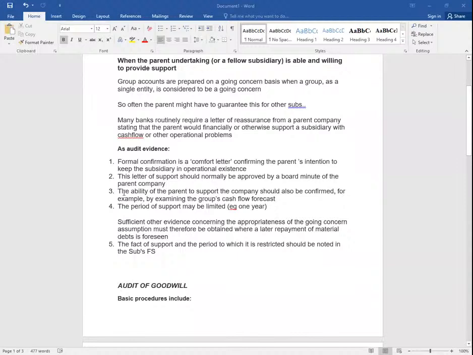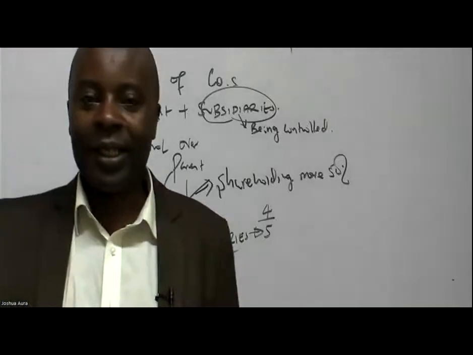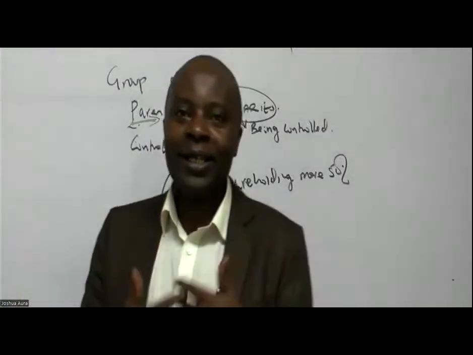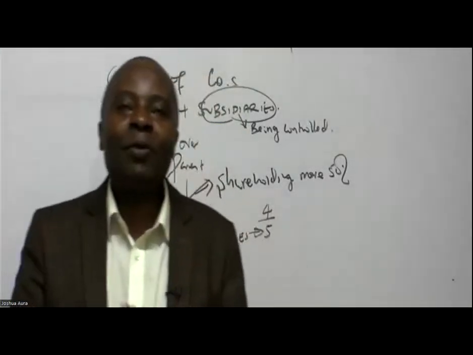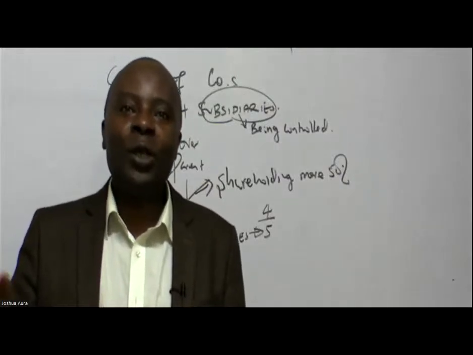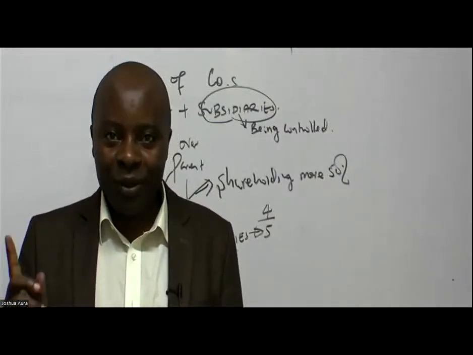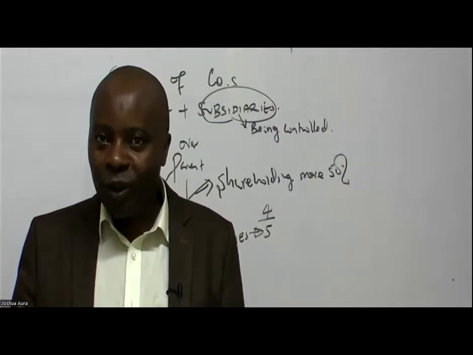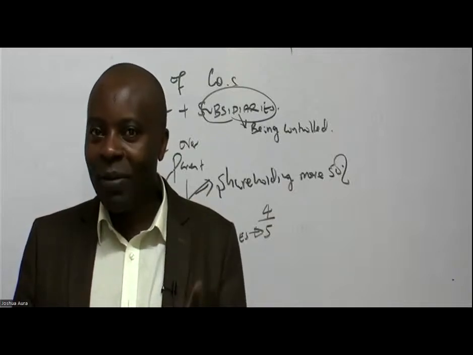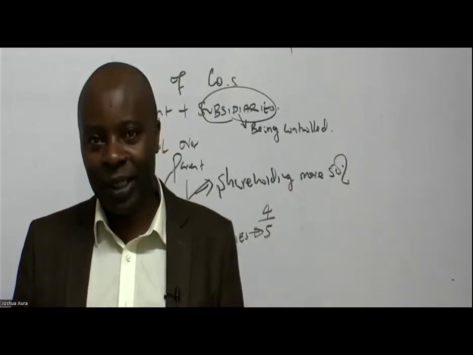Great. Number 3, the ability of the parent to support the company should also be confirmed, for example, by examining the group's cash flow forecast. I love what this lady told me. I think it's Helen. She told me, as a parent, there is no way you'll come, for example, to RCM college and leave your son with me, right? I would want to know your capacity to come and pay these fees later. It will be very important.